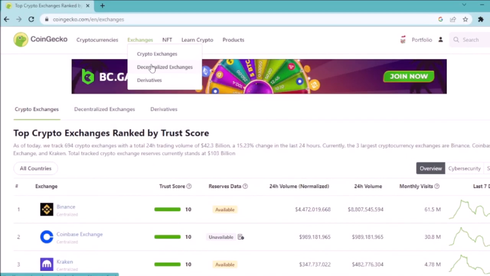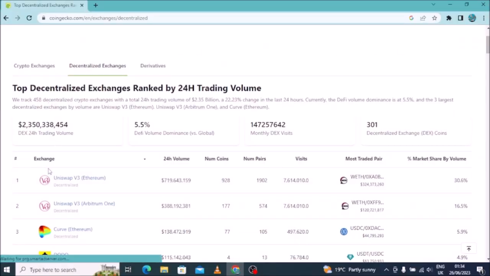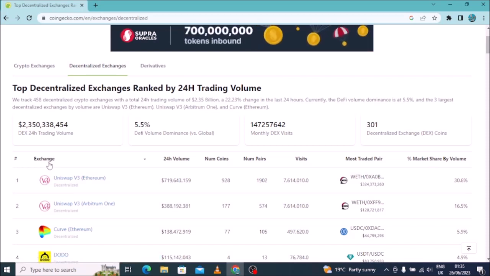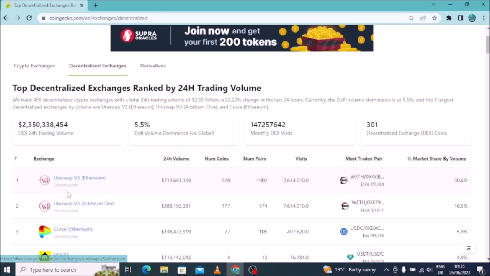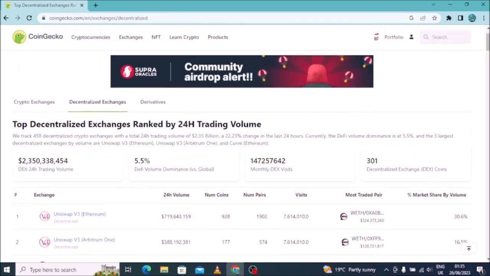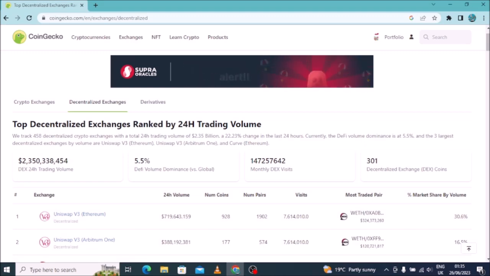But when you come to decentralized exchanges, these are the exchanges that are not managed by laws in different countries. There is Uniswap, there is Curve, and so many. There is Dodo and others that you'd like to see. So if you want to see more of these decentralized exchanges, just subscribe on this very channel. You just look for that video that talks exactly on decentralized exchanges. You will learn more about them.